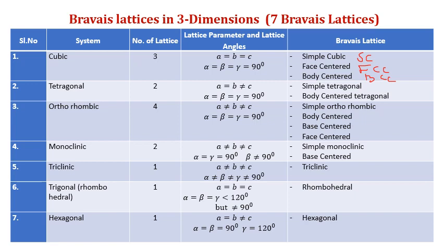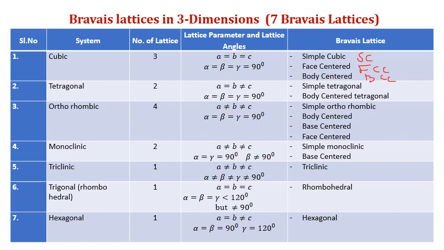What is the orthorhombic system? There will be 4 Bravais lattices. Here A is not equal to B is not equal to C. All the 3 lengths are different, but all the 3 angles are equal to 90 degrees, then it is called orthorhombic: simple orthorhombic, body-centered orthorhombic, base-centered orthorhombic, face-centered orthorhombic. So there are 4 lattices.